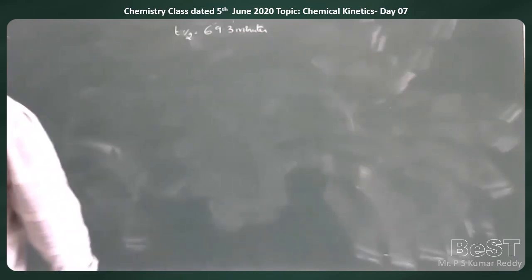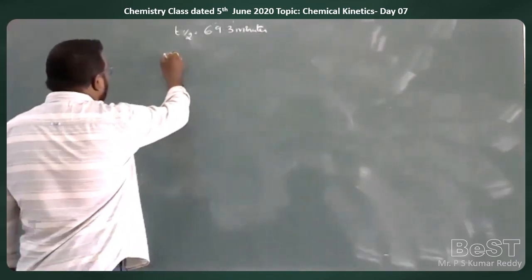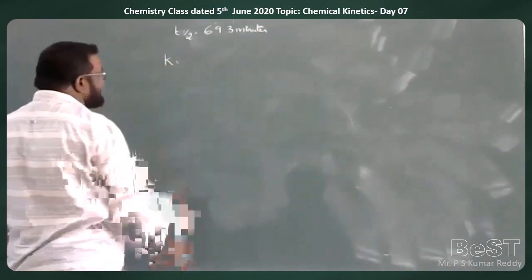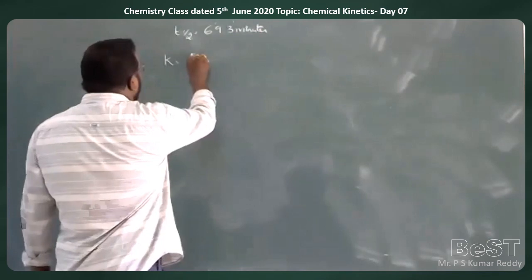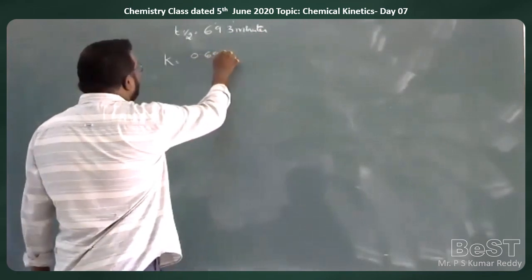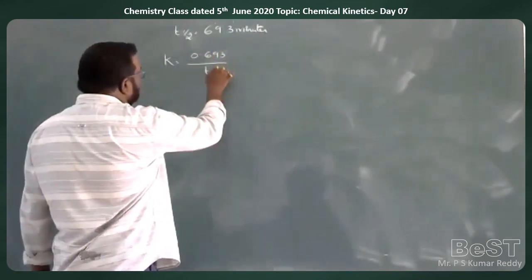So here, first we have to calculate the K value. Since it is given as a first order reaction, K is equal to 0.693 by T half.